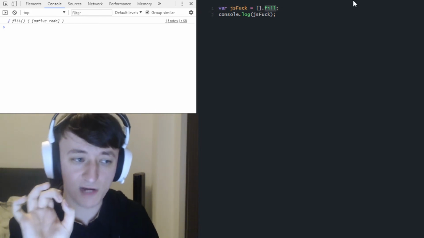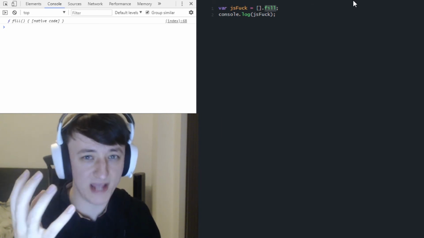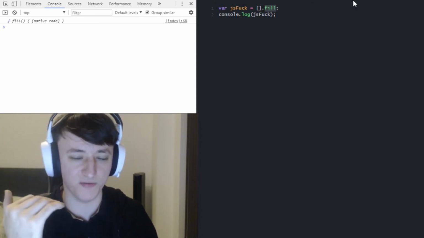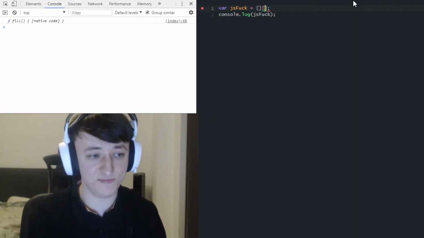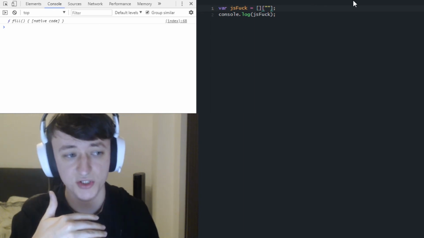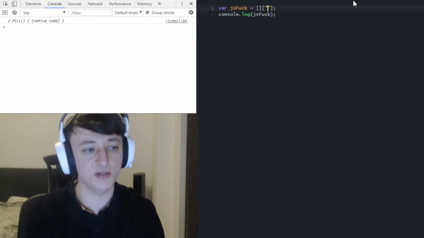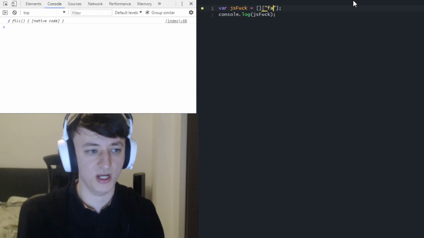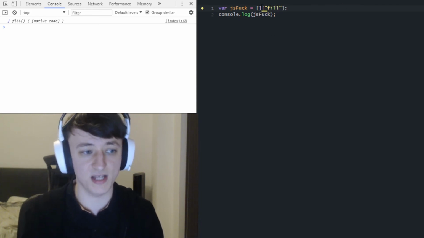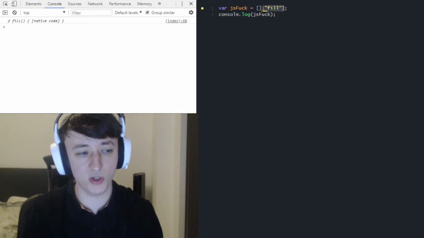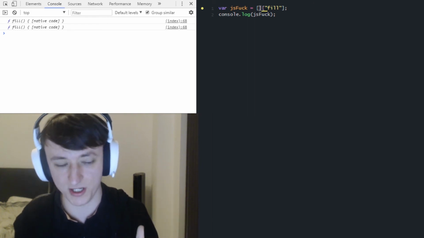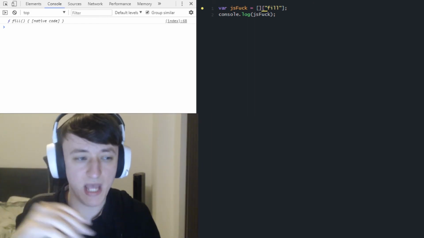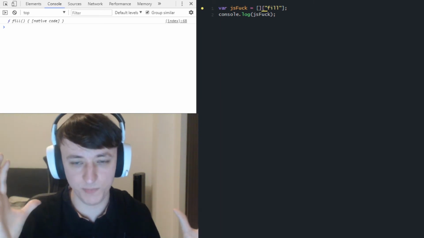Now obviously we don't have a dot available to us, which is the normal way that I would say 99% of people that are writing JavaScript will call a method, but we can actually use another syntax which is less frequently used but still useful if you're trying to use strings, which we are trying to do, to call those functions. So if we use the word fill inside of the square bracket notation, we're going to call the method fill on this array object, which means that we can get the exact same data without having to use the dot operator. Now with these extra characters, we have even more characters at our disposal.